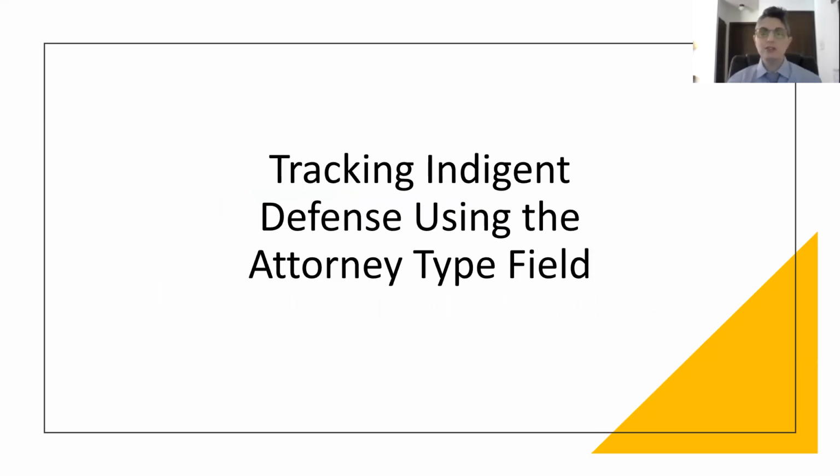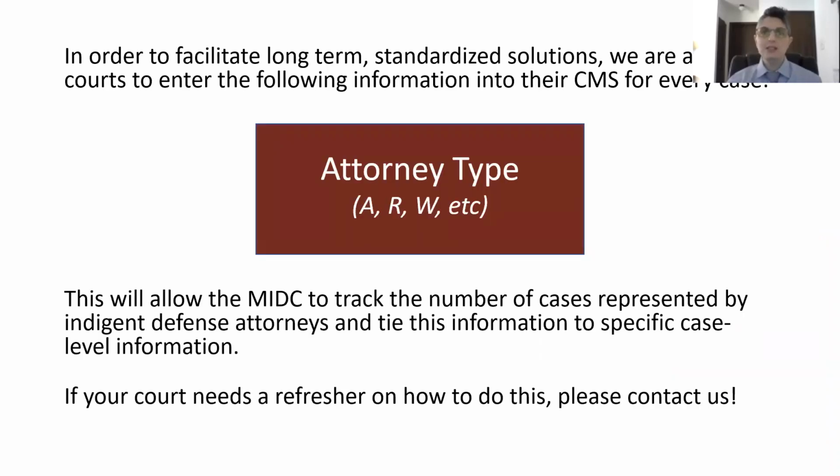The last section of the tutorial points to an often overlooked field in court case management systems that is critical to tracking and understanding indigent defense in Michigan. In order to facilitate long-term standardized solutions, we are asking courts to enter the following information into their case management systems for every case. For JIS users, the field is called attorney type. Other systems often use different names, but the gist is similar.